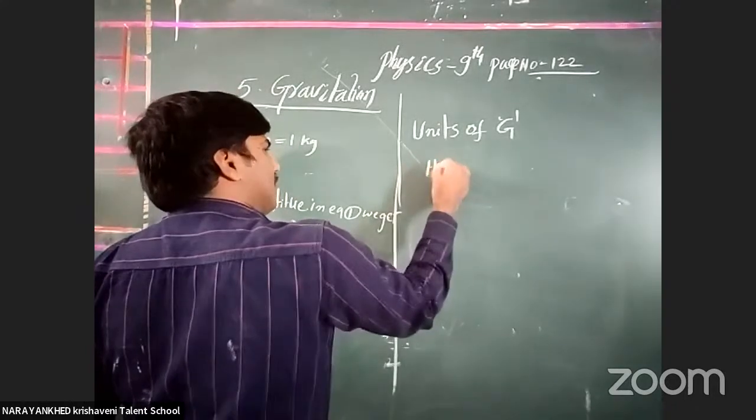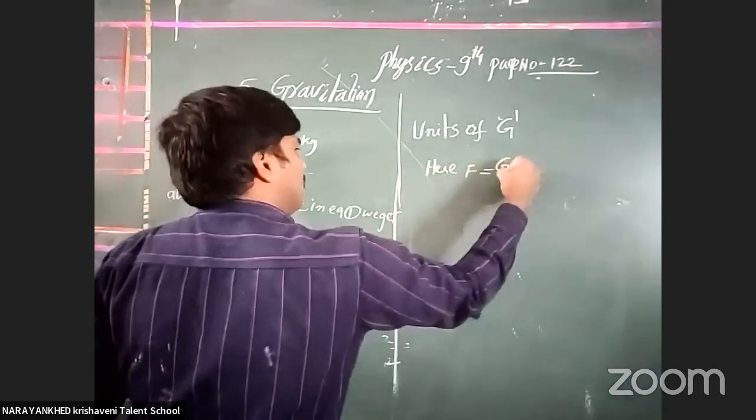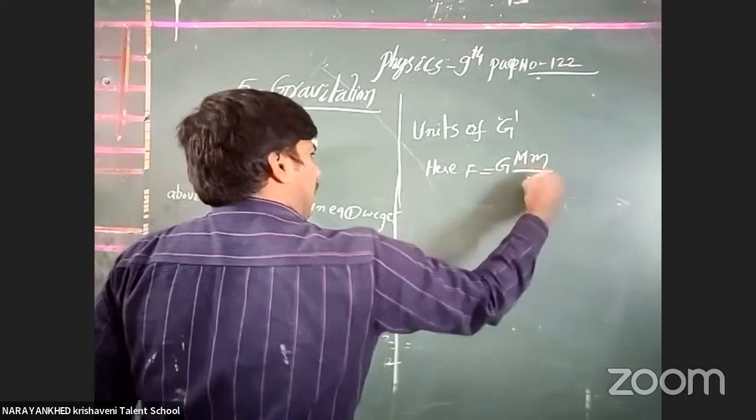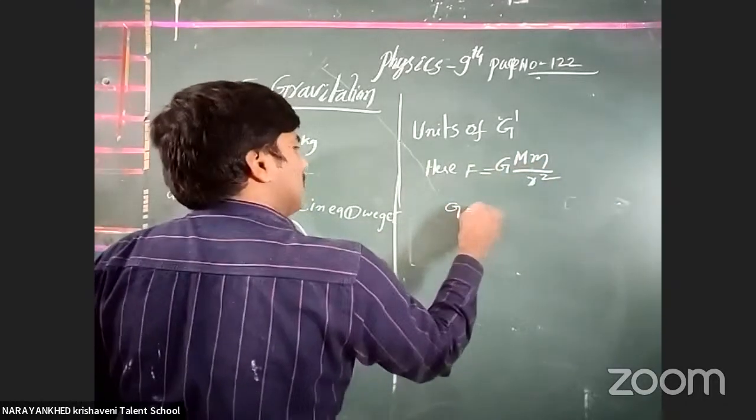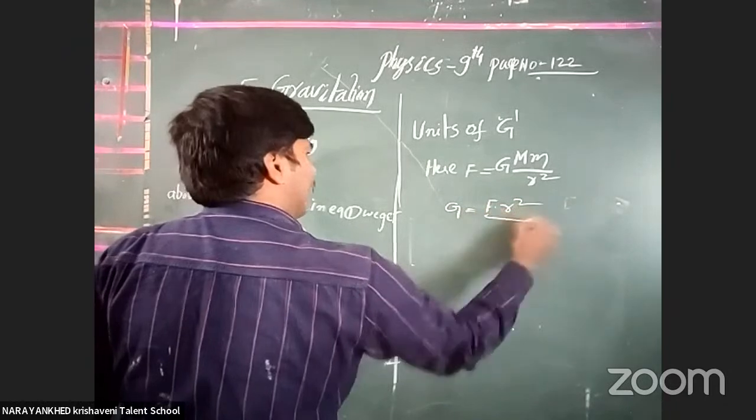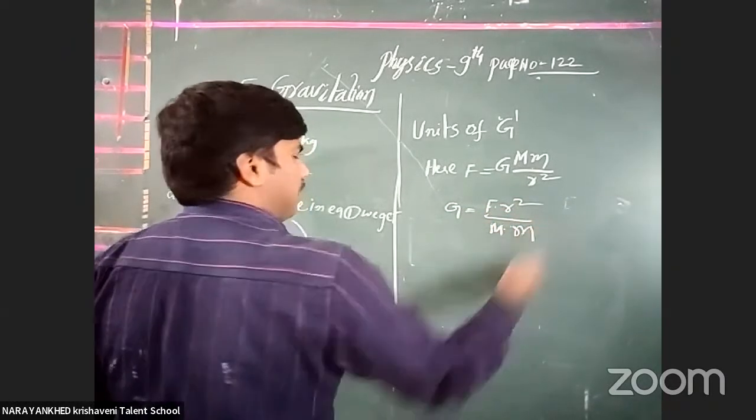And here F is equal to what? F is equal to G into m1 m2 by R square. Then G is equal to what? F into R square by m1 into m2.